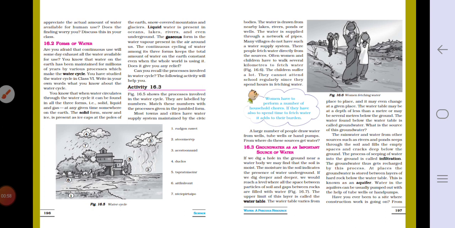Figure 16.5 shows the process involved in the water cycle. They are labeled by numbers. Match these numbers with the process given in the jumbled form.